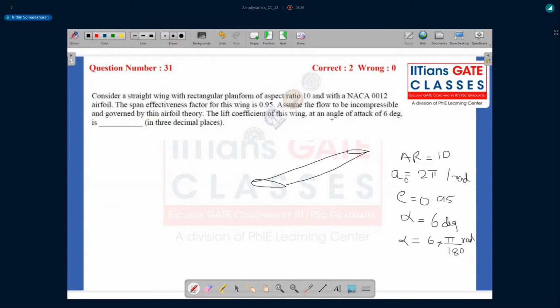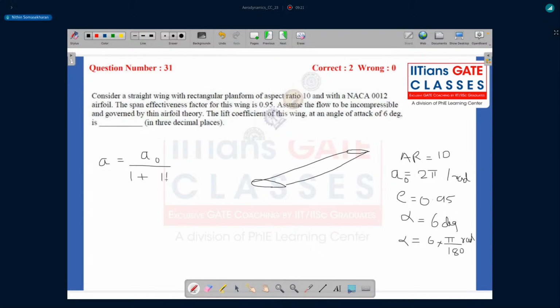Now they're asking us not just the lift coefficient of the airfoil, they're asking you the lift coefficient of the wing. So we know that from Prandtl's lifting line theory, whenever you have a wing which is made up of an airfoil, the lift curve slope of the wing is related to the lift curve slope of the airfoil that makes up the wing by this relationship, right?